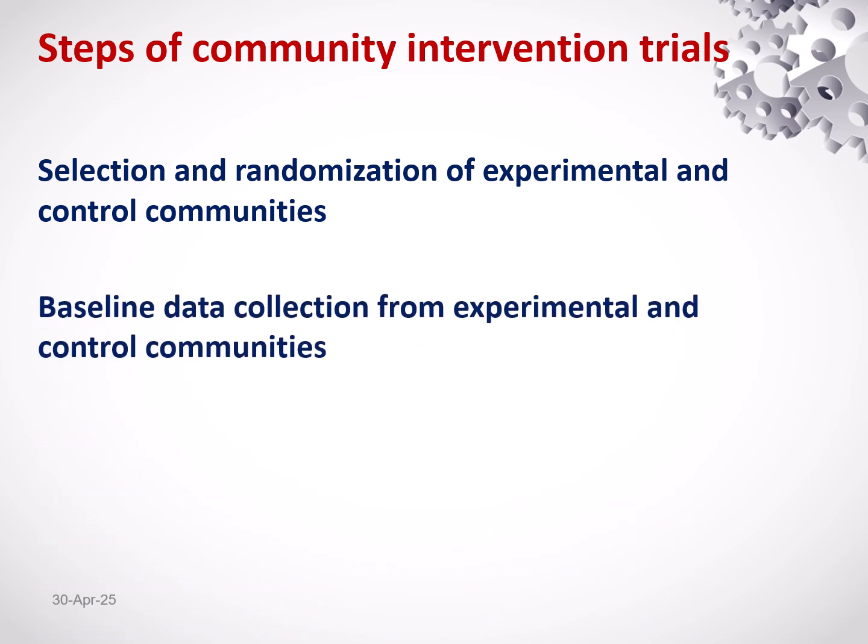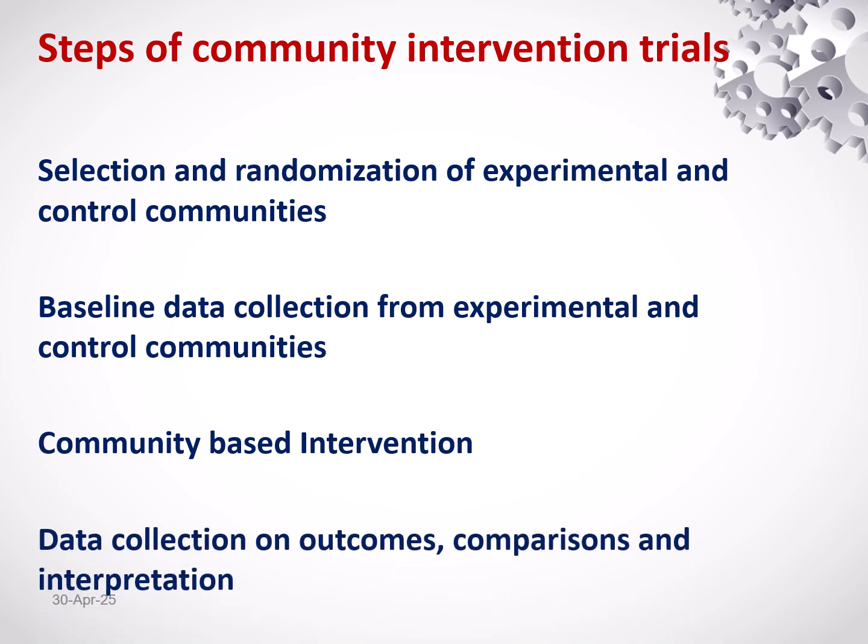Baseline data collection about outcome from experimental and control communities. Then we introduce the community-based intervention. So the intervention is introduced in the experimental villages or experimental communities. No intervention or comparison intervention is given to control communities or control villages.